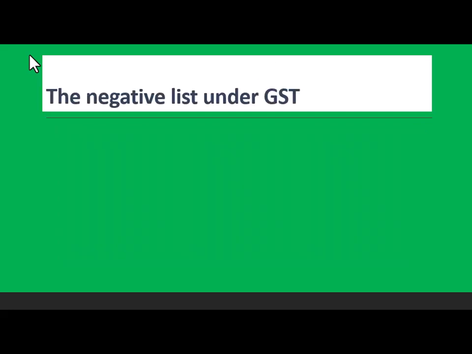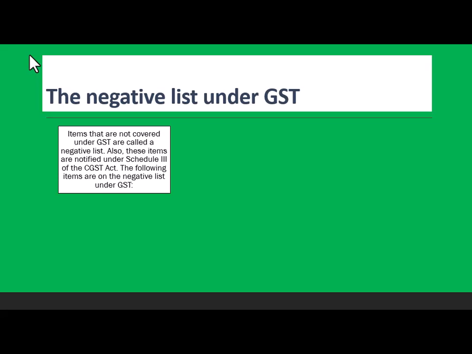So this is called the negative list. Please pay attention; it's very important. Items that are not covered under the GST are called the negative list. Also, these items are notified under Schedule 3 of the GST Act. The following items are on the negative list. This is very important to some of you.